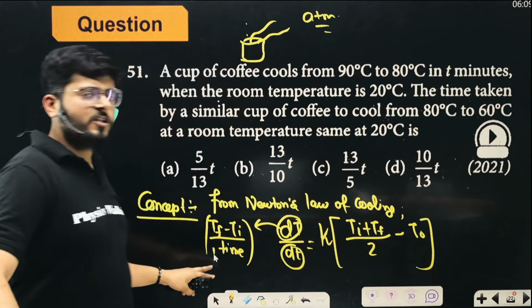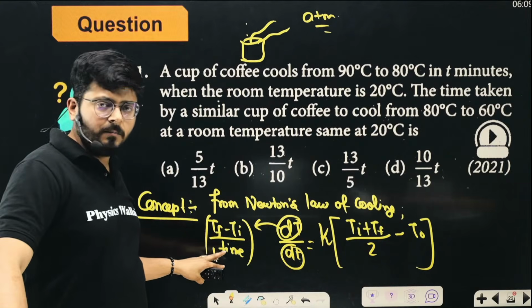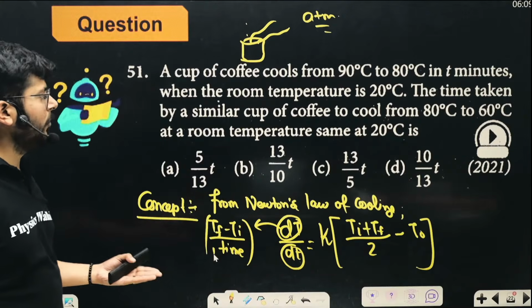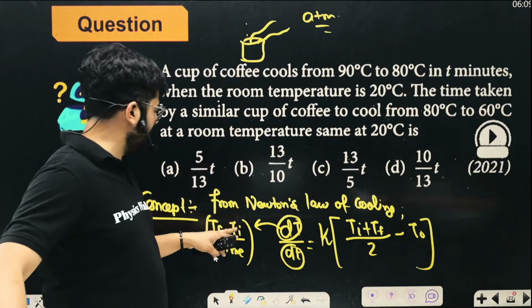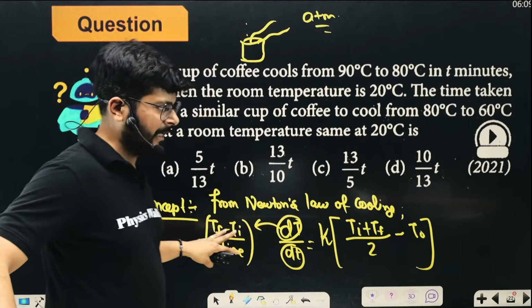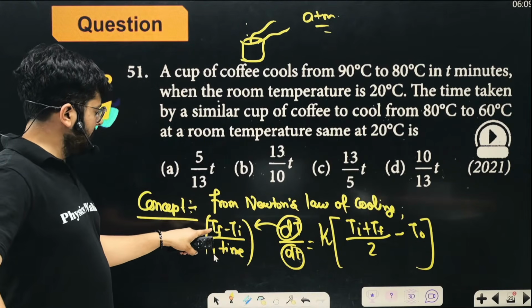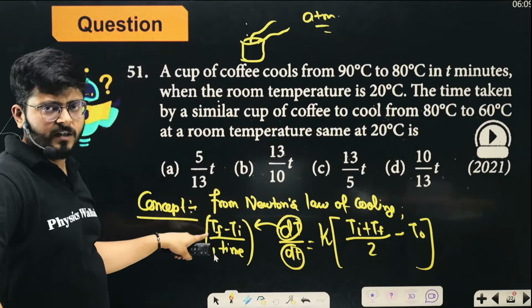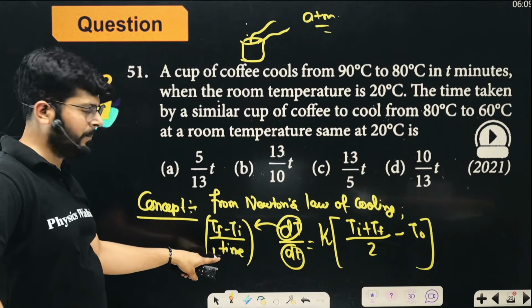So from the first expression, you will get something about the time, t in terms of k. And in the second part, you can use the same expression. When the object is cooling, the final temperature is 60 and the initial is 80. So the difference is 20 degrees upon time.